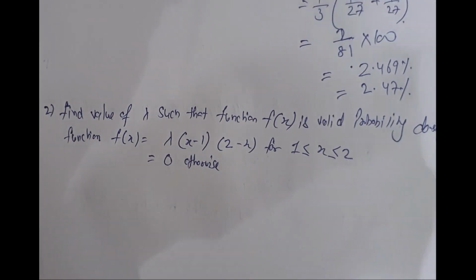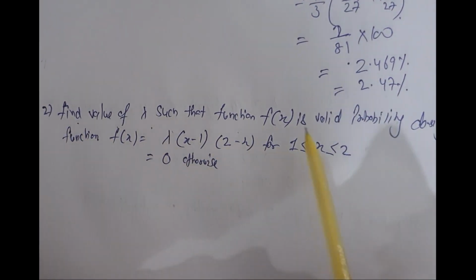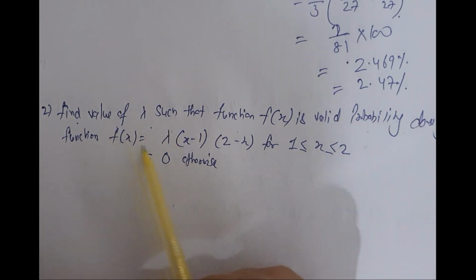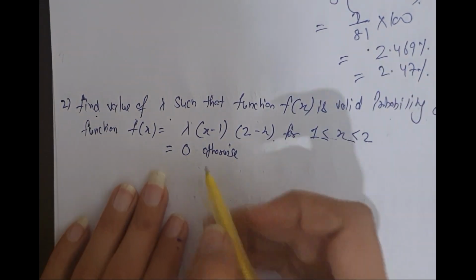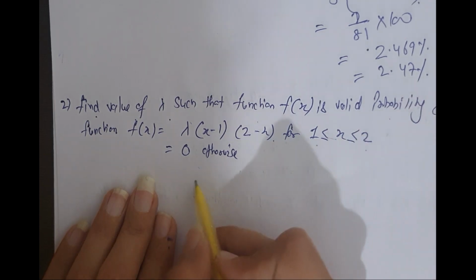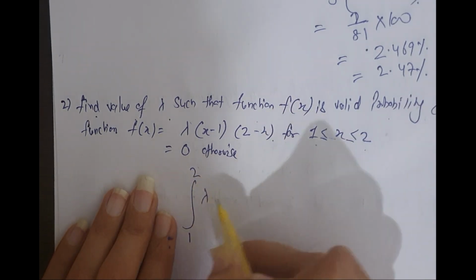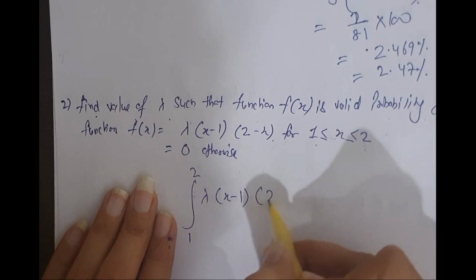Now another question. Find the value of lambda such that the function is a valid probability density function, this, and 0 otherwise. Now we have to find lambda. Limits are from 1 to 2. This is the function.